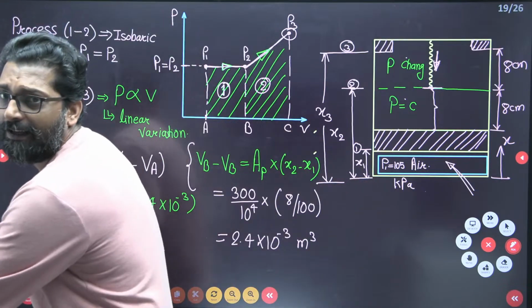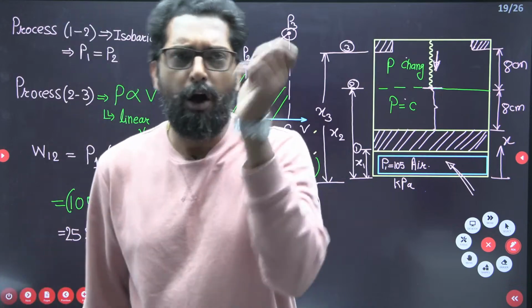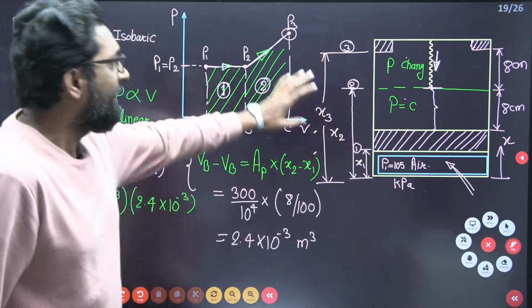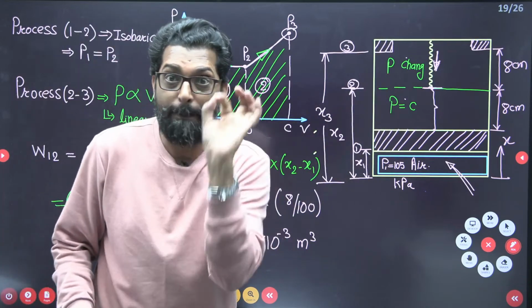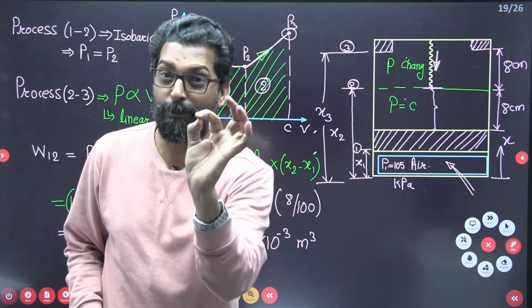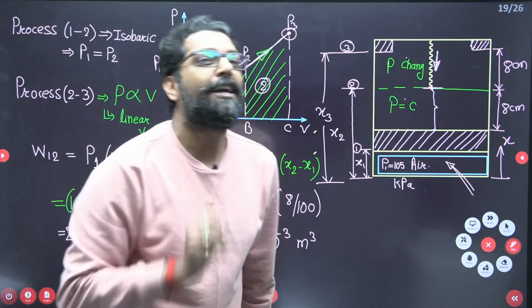P atmospheric. See, Papa, you are wrong. You have to include the P atmospheric, but here P atmospheric throughout. That means, see my dear, Papa, there is a little bit of a mistake here. Don't add P atmospheric. Why?